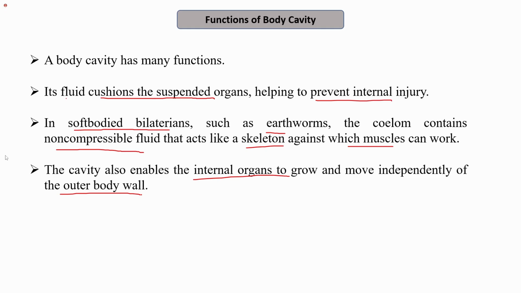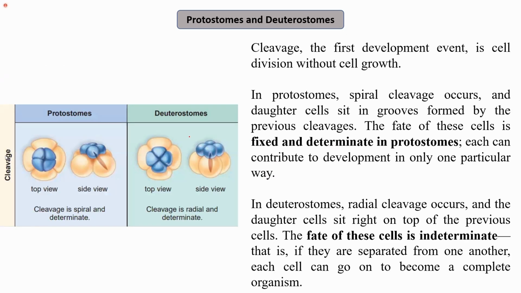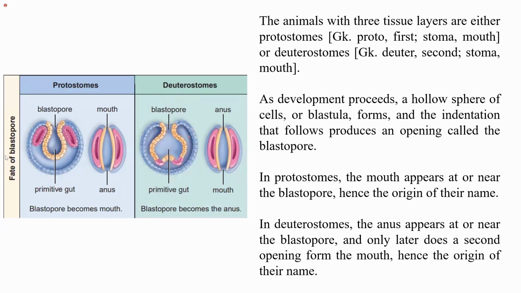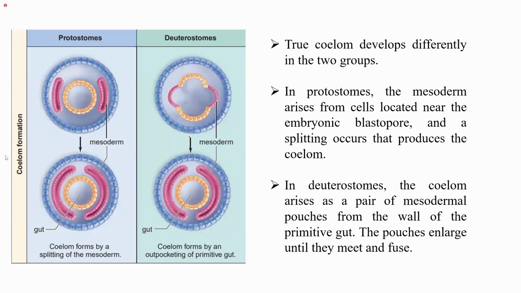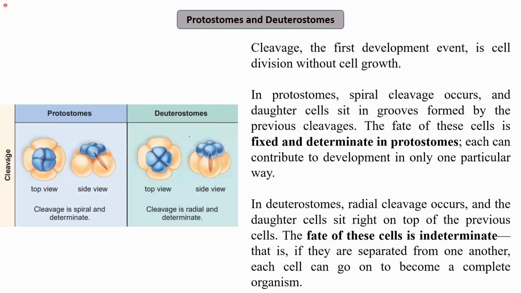So the cavity provides space for the internal organs to grow and move independently of the outer body wall. These are the functions of the body cavity present in coelomates. Now, on the basis of how cleavage takes place during embryonic development, what the fate of the blastopore is, and how the coelom is formed, organisms can be classified into two classes, that is, protostomes and deuterostomes.